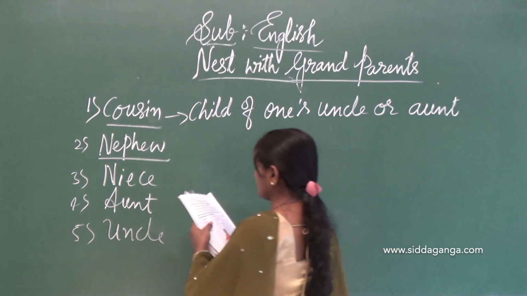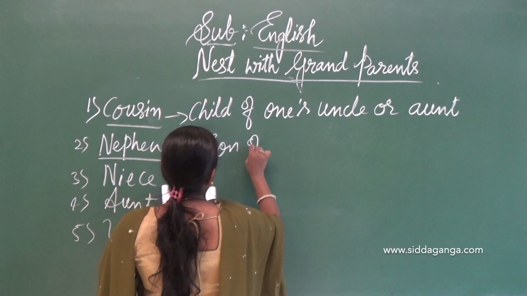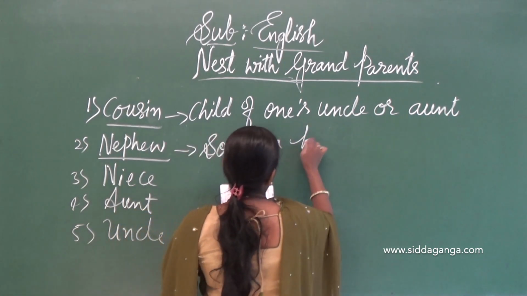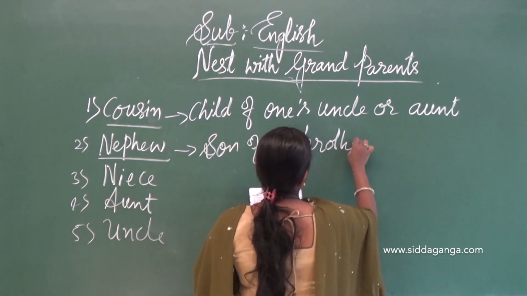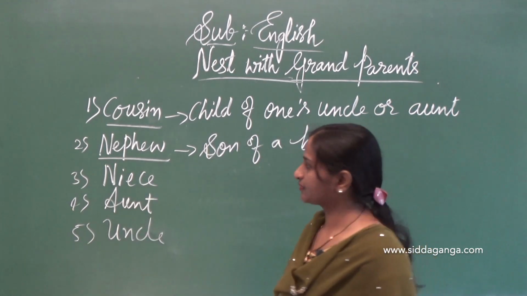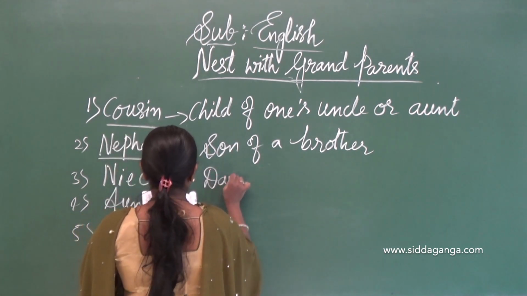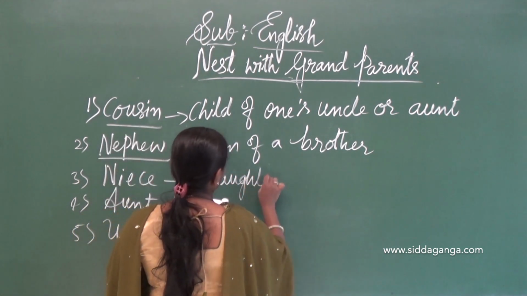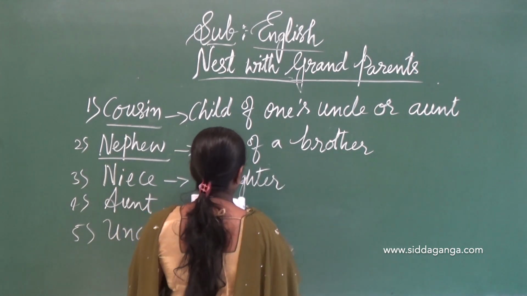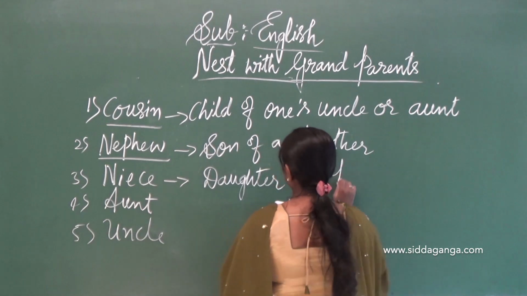So, nephew, son of a brother. Brother's son is a nephew. Niece, daughter of a brother. So, brother's daughter is a niece here.